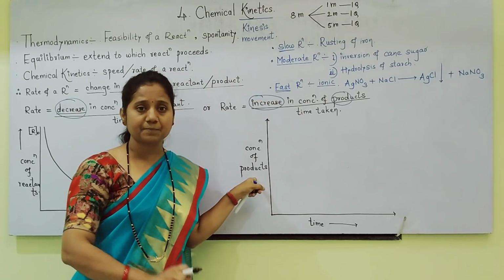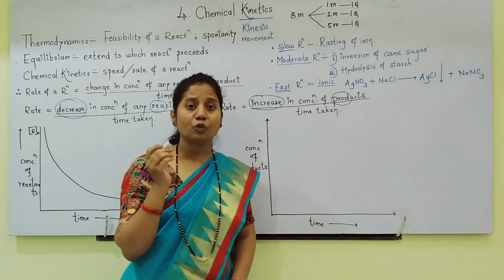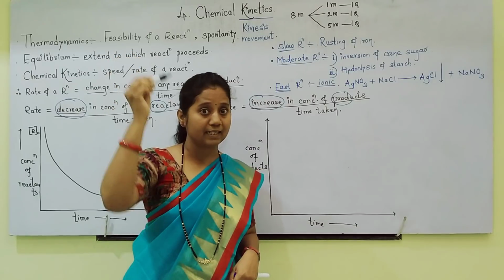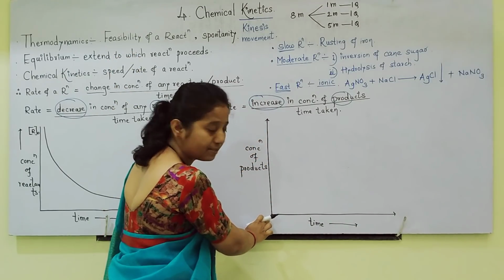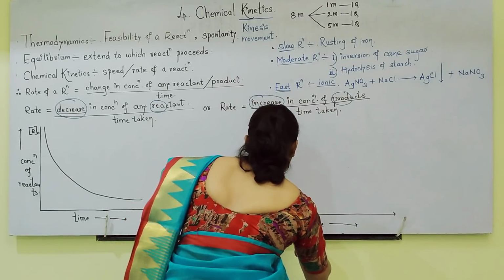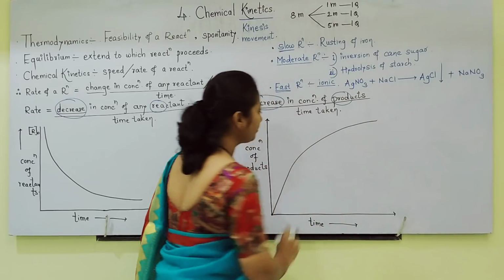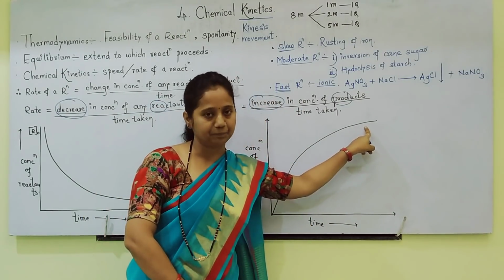What happens to products? Products always go on increasing, starting from 0. See the graph. Starting I will take products 0. Products go on increasing, and at equilibrium it becomes stable. Okay.